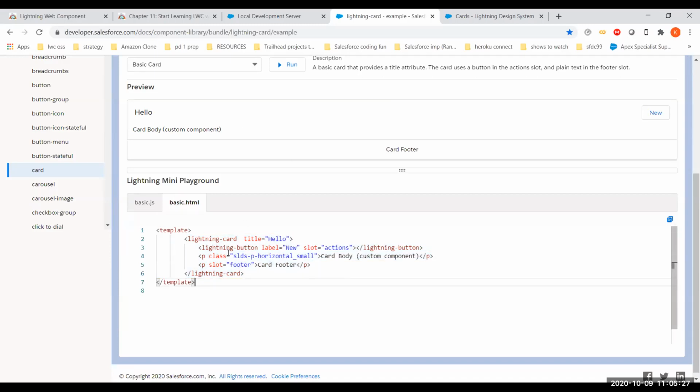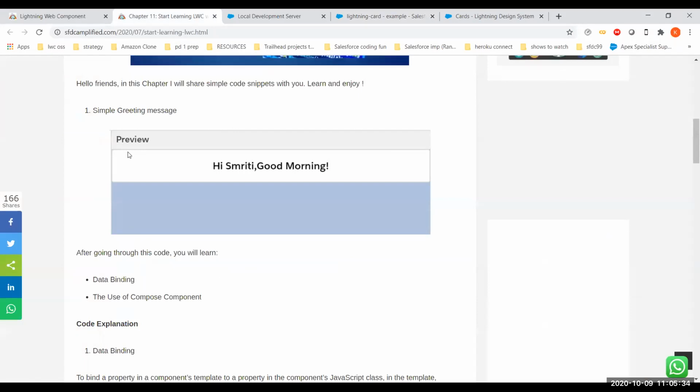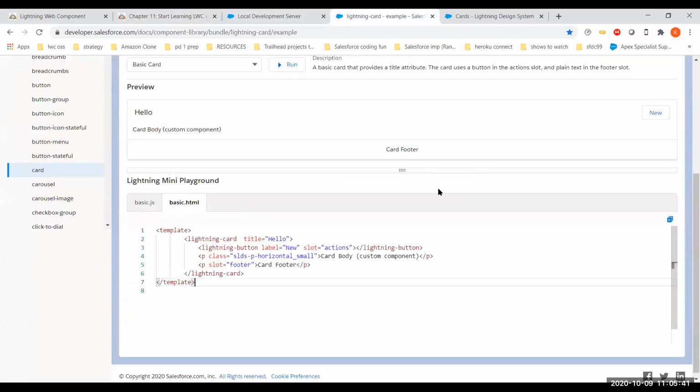Using these tags and attributes, you can display whatever you want in a Lightning card. I noticed she had a white background, so I thought, why not use a Lightning card? So I did that.